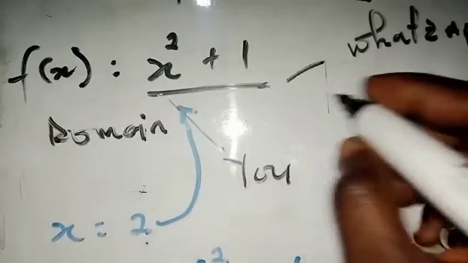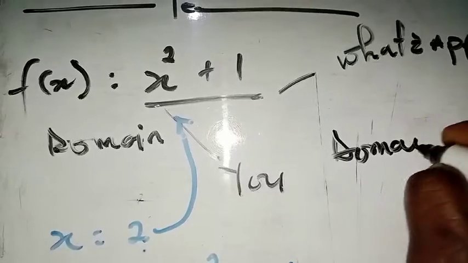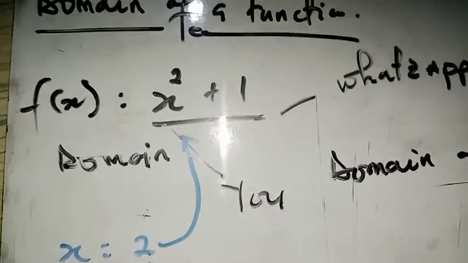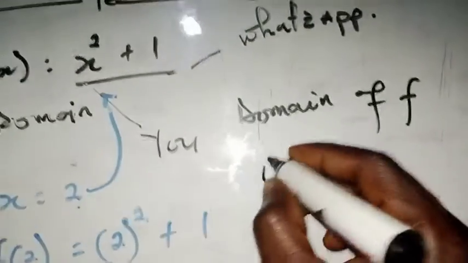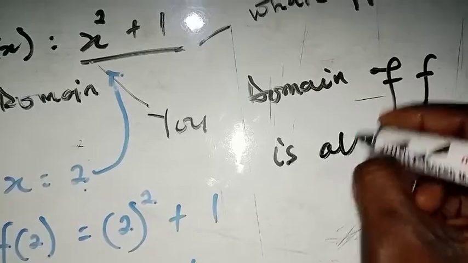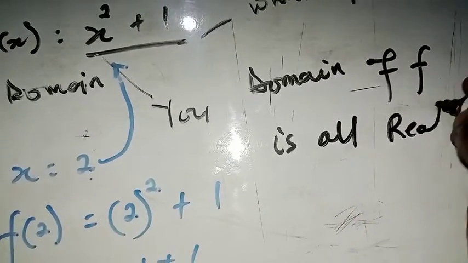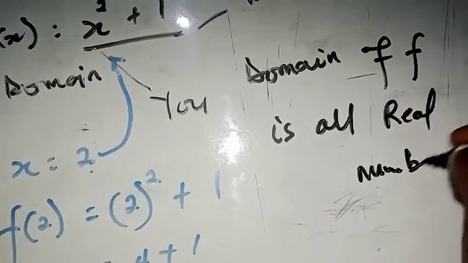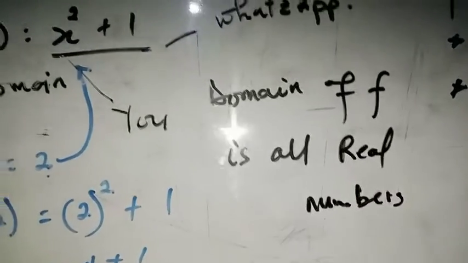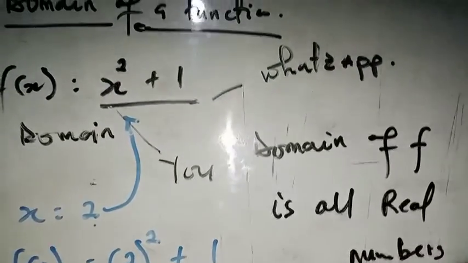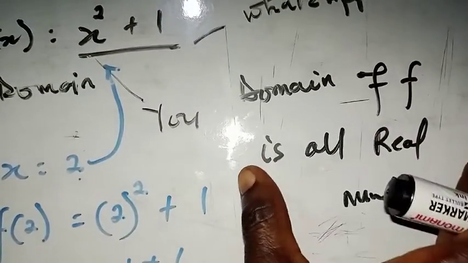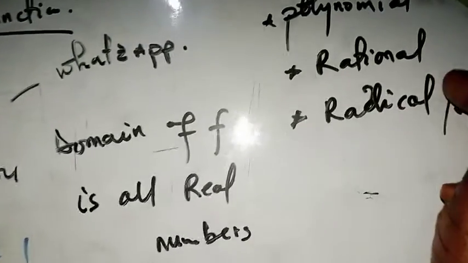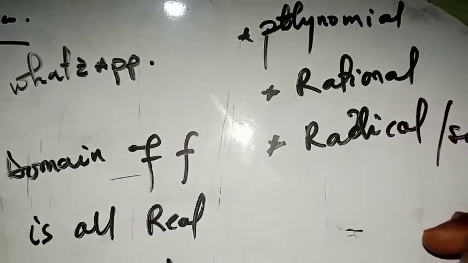Is that okay? That is why you say that the domain of f here, the f stands for this function, right? So the domain of f here is all real numbers. That is what we call the domain of this function. So particularly for the polynomial, the domain of that function is the set of all real numbers. Now what about the rational? Talking about the domain of the rational, let's have a look at that in the next section.